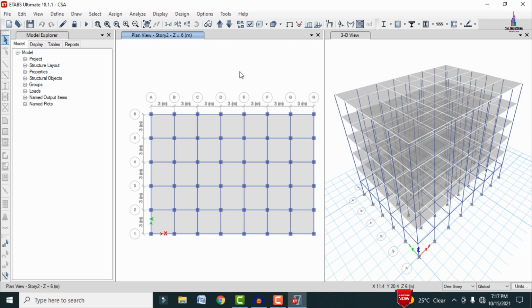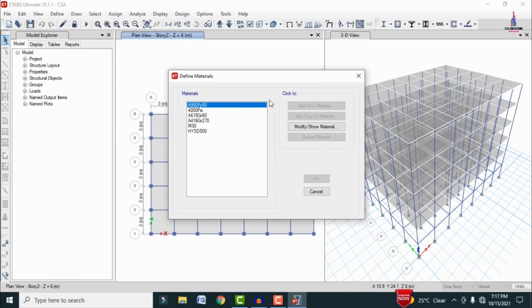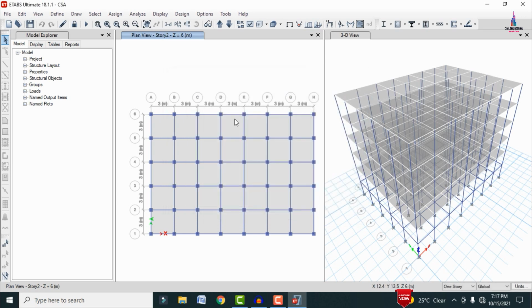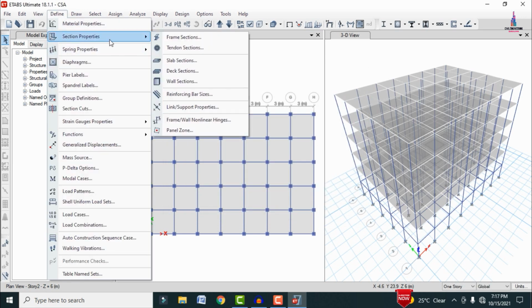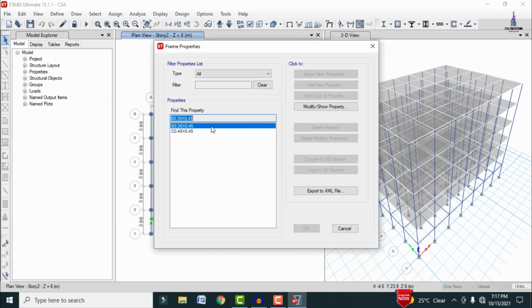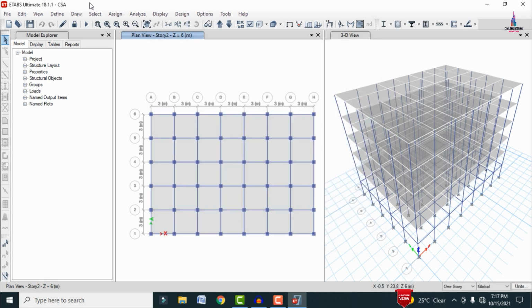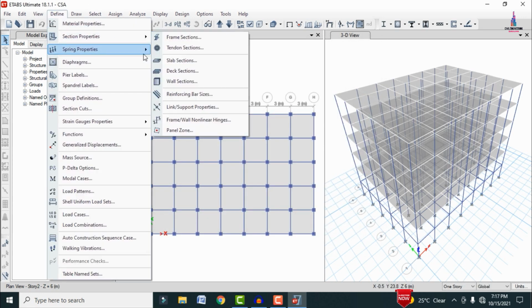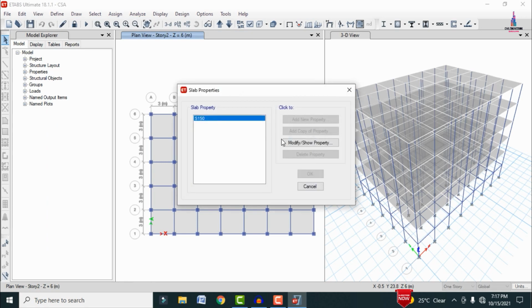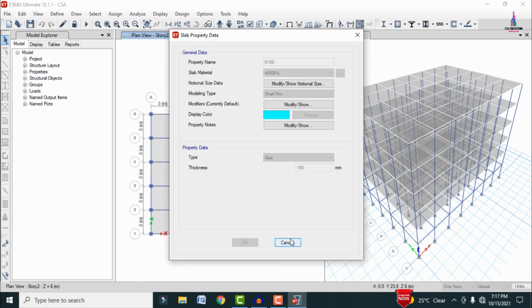Firstly, I will show you the properties for this building. Go to the Define option, click on Material Properties. For this building I considered M30 grade concrete and HYSD bars of grade 500. In the same process I will show you the frame section properties. As per my consideration, I took columns of 0.45 by 0.45 and beams of 0.35 by 0.45. Again click on the Define option, Section Properties, Slab Sections. I took a slab thickness of approximately 150 mm.